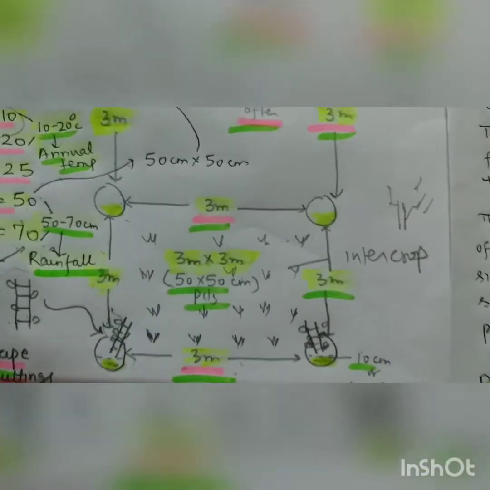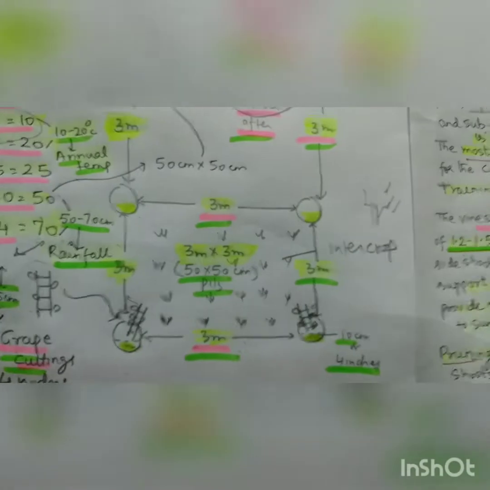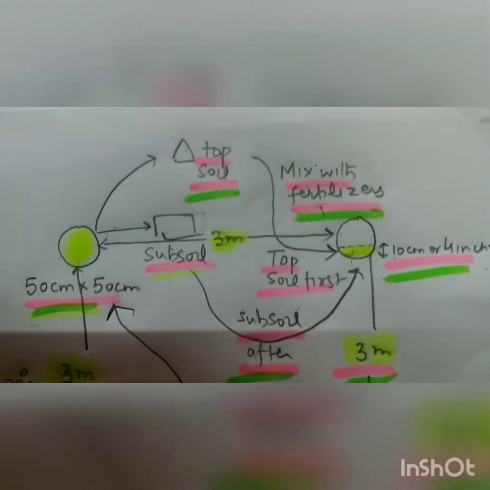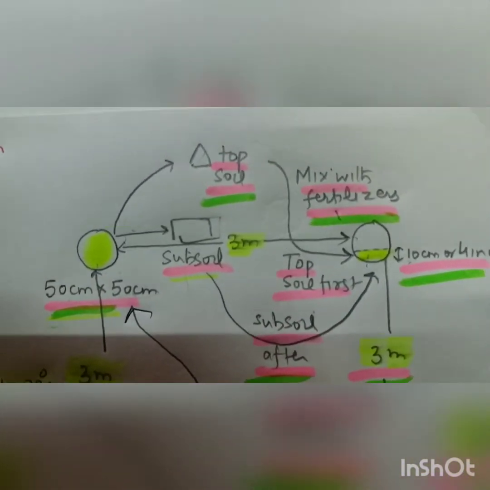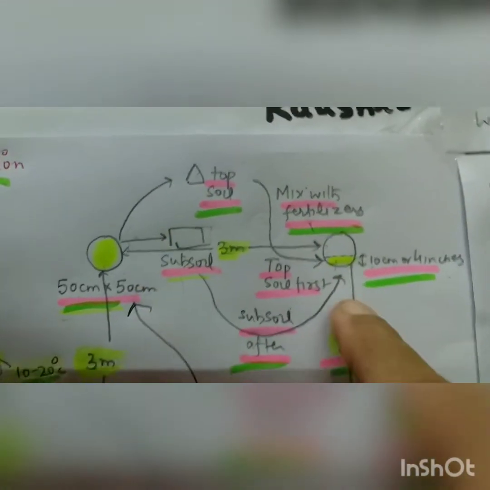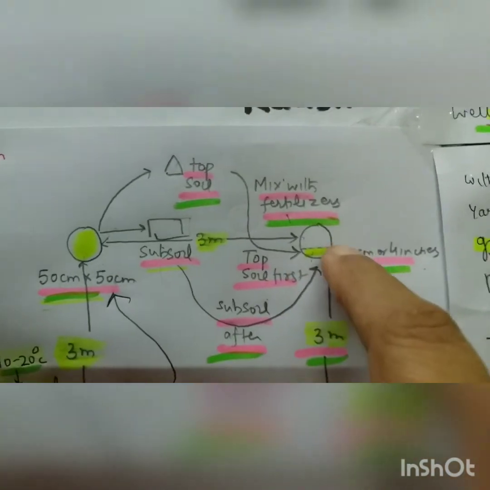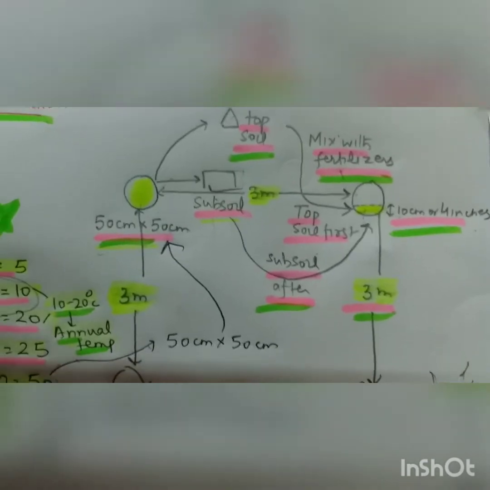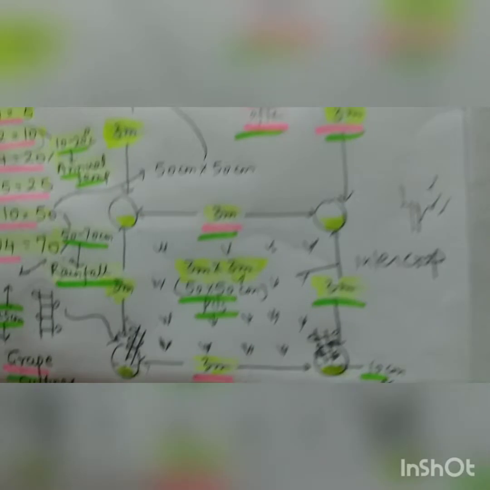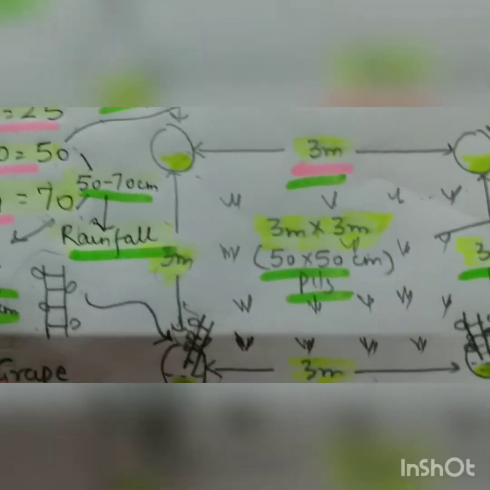So mango is also in parity with this, the cultivation is same, because in mango also we take the topsoil first and subsoil then. This topsoil will take the 10 centimeter or 4 inches of the pit, right? And then subsoil is added later on, and besides this the layout is 3 meter by 3 meter after transplantation, and in between there are the intercrops.